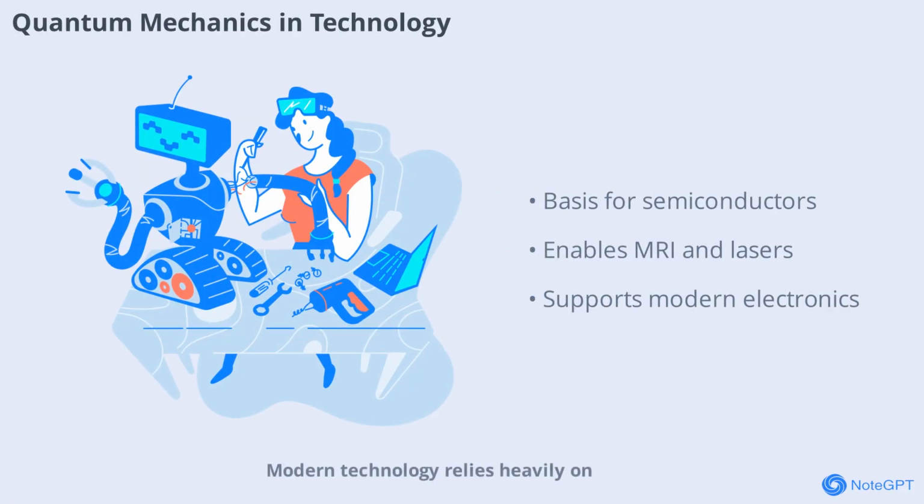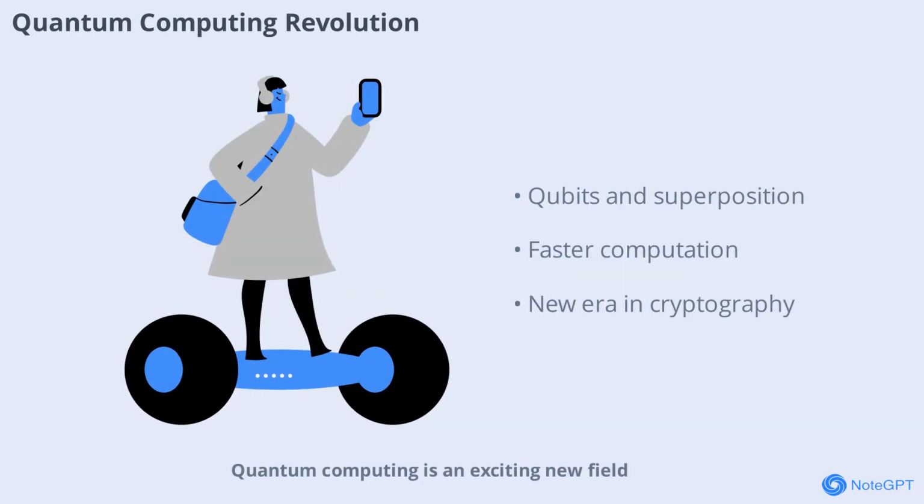Modern technology relies heavily on quantum mechanics and the Schrödinger equation. Semiconductors, lasers, and magnetic resonance imaging (MRI) are just a few examples of technologies that wouldn't exist without quantum theory. The equation's predictions have been tested and confirmed in countless experiments, making it one of the most successful theories in science.